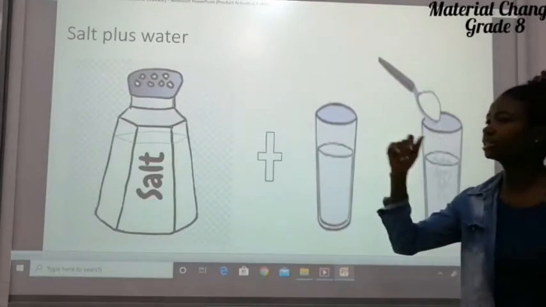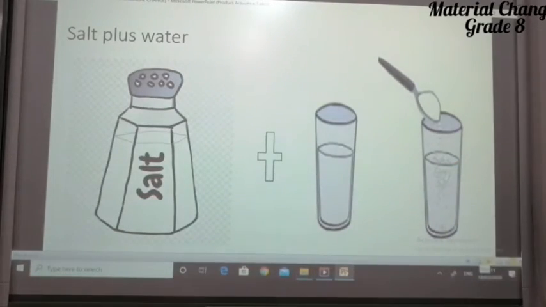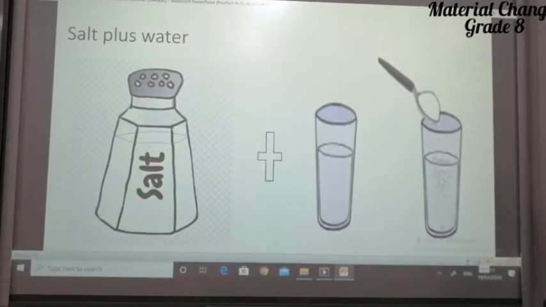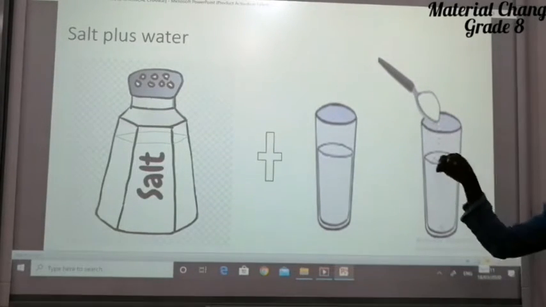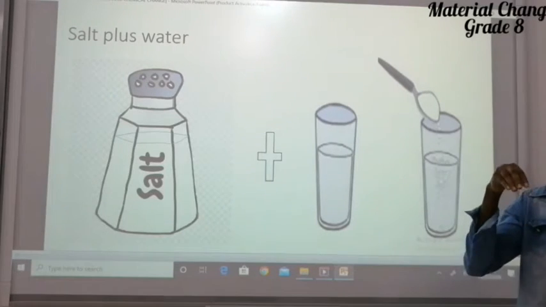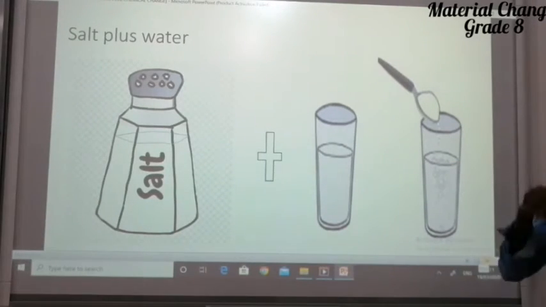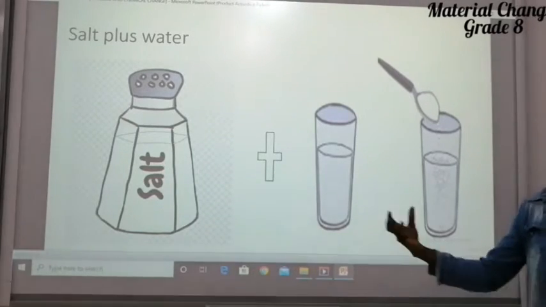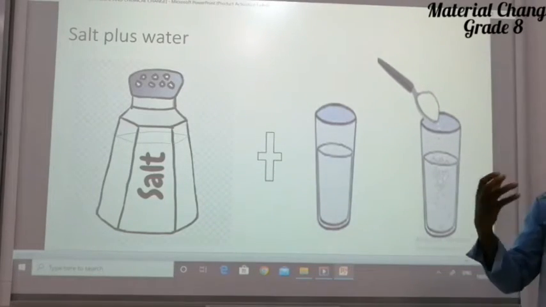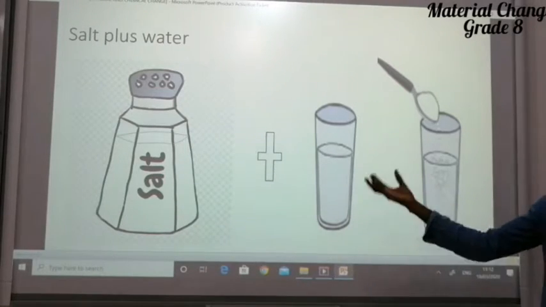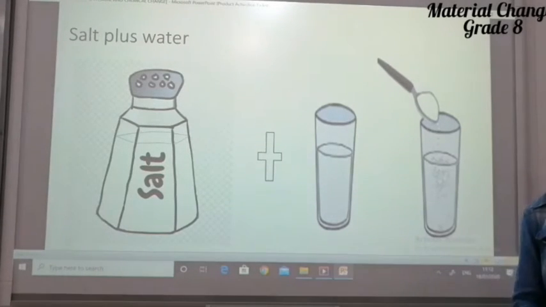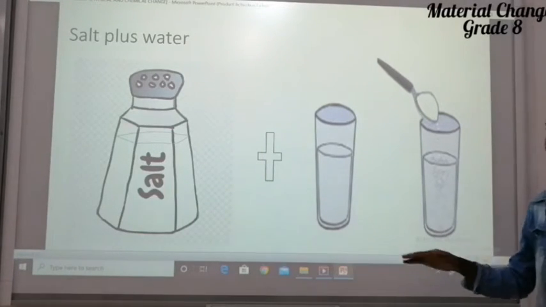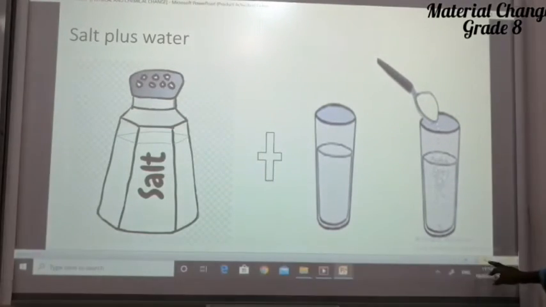Also, when we add salt to water, if we boil, we will still get our salt back. It means that despite the fact that we mix salt and water together, the salt molecules only dissolved in the water. It did not go anywhere. If we want to get back our salt, all we need to do is heat the mixture and we will still get back our salt. No new substance is formed. No bonds are being broken or formed.